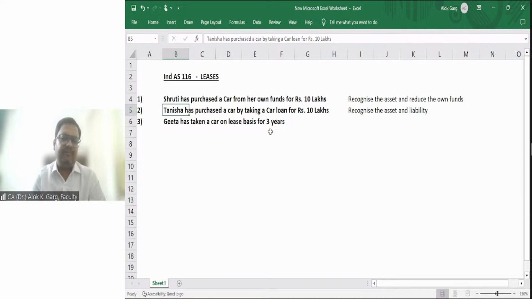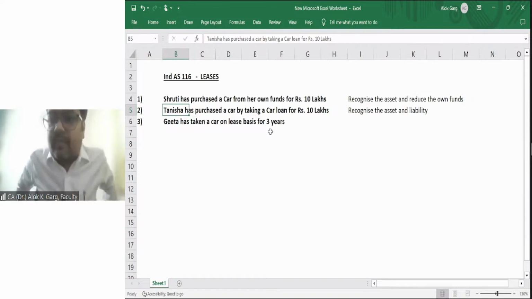What will you do here? Geeta will recognize the lease rental in the P&L, right? Am I right?